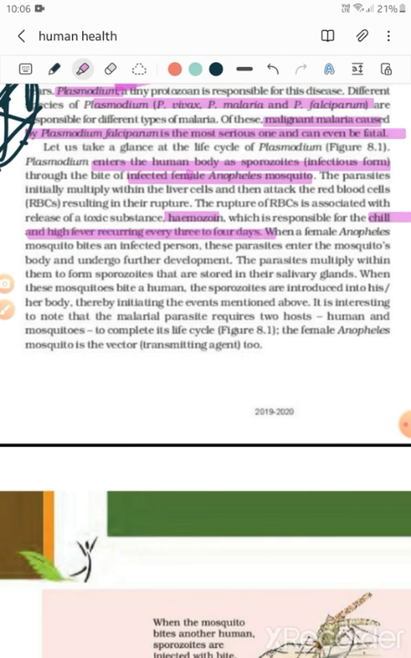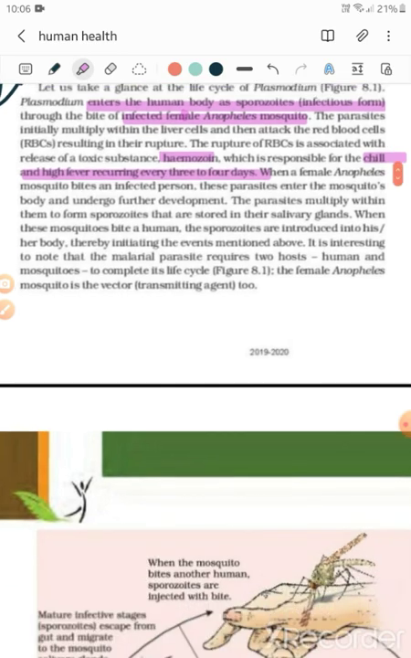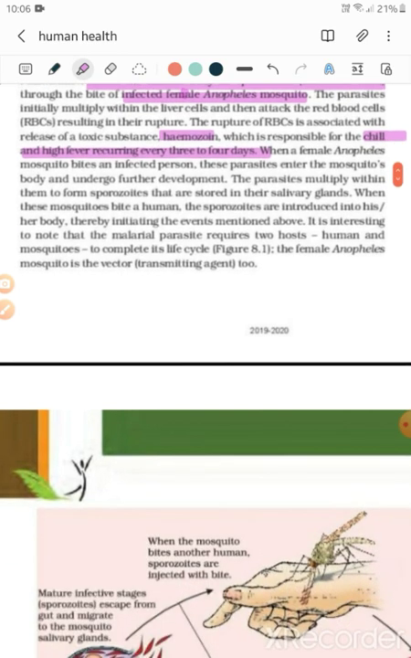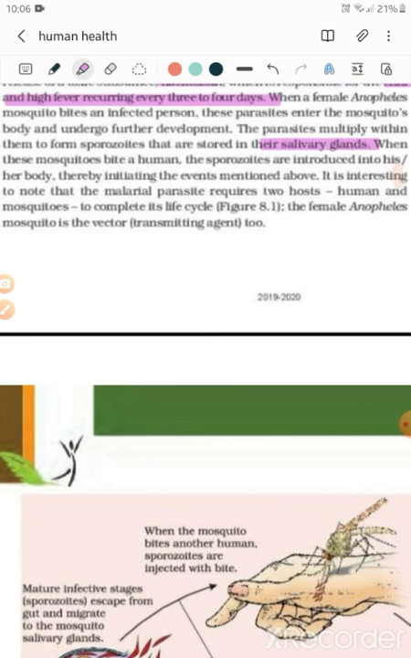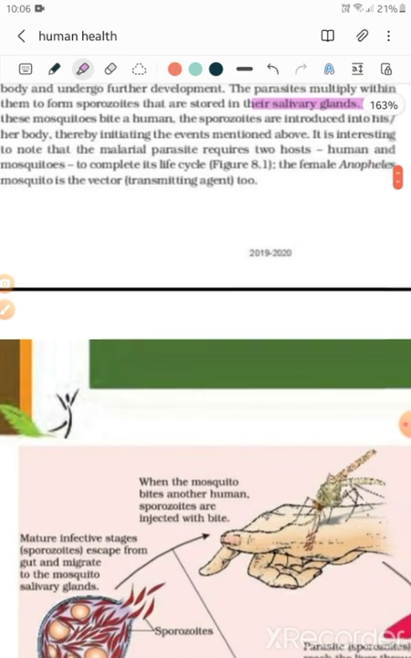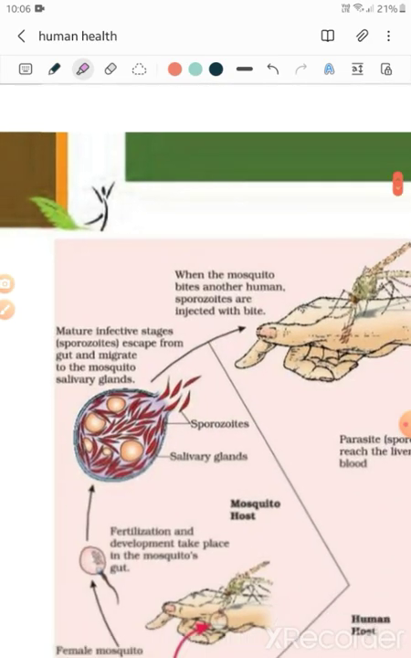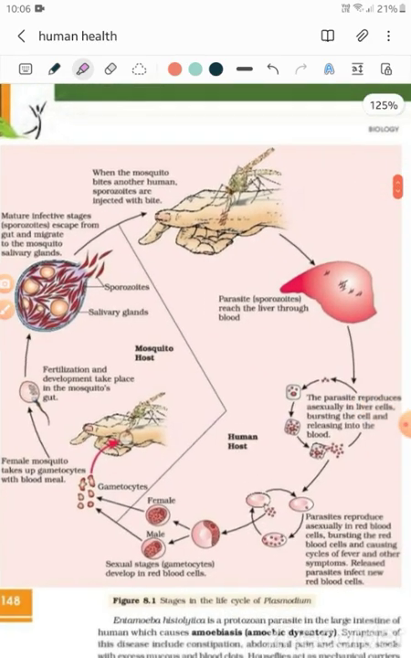When a female Anopheles mosquito bites an infected person, these parasites enter the mosquito body and undergo further development. The parasites multiply within them to form sporozoites that are stored in their salivary glands. When these mosquitoes bite a human, these sporozoites enter his or her body, thereby initiating the events mentioned here. So I will explain it here. So this will be clear.